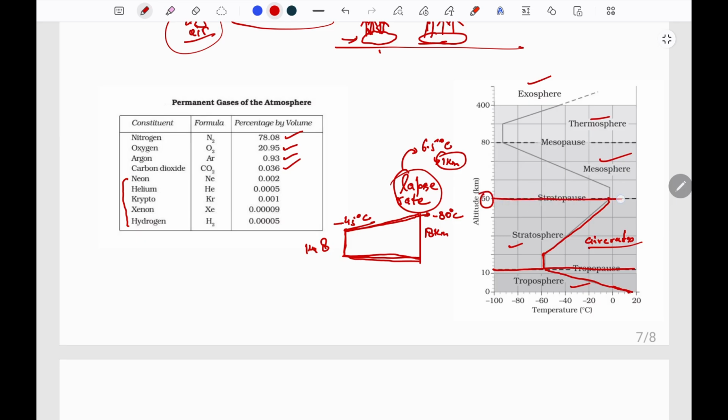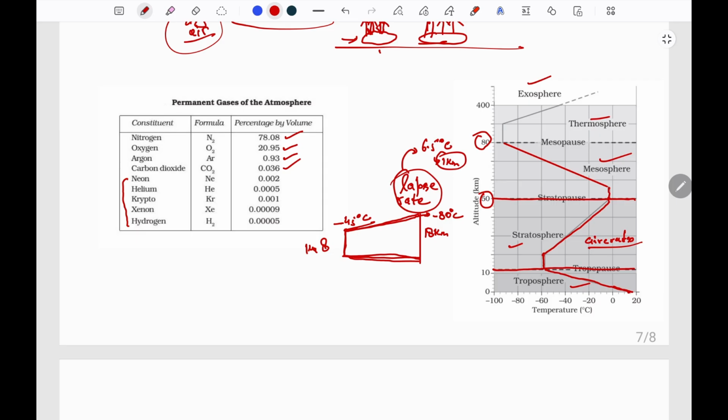Then comes the stratopause, which is the transition zone between the stratosphere and mesosphere. Here the temperature is also constant. And in the mesosphere, which extends up to a height of 80 kilometers, the temperature again starts decreasing with height. It witnesses the coldest temperature.